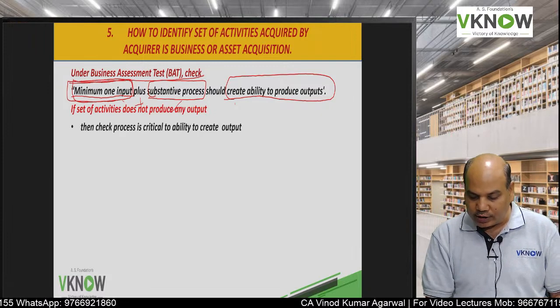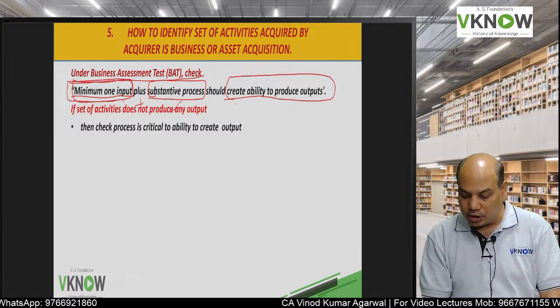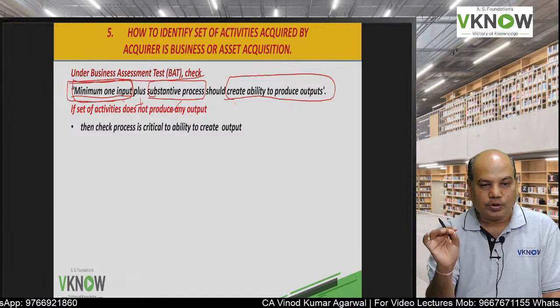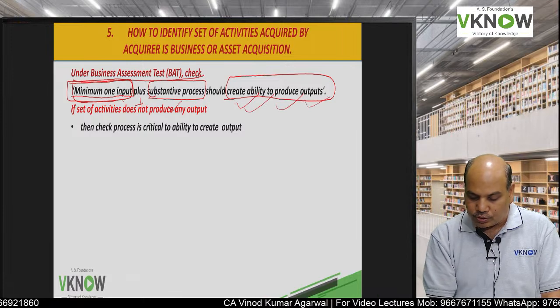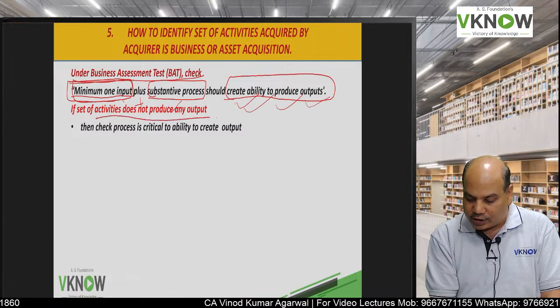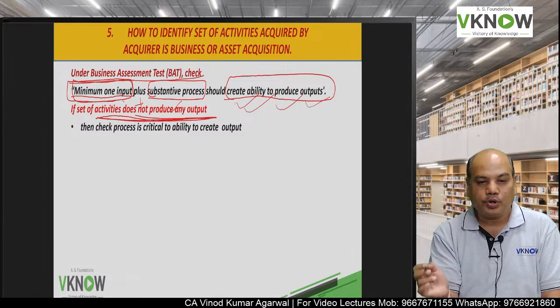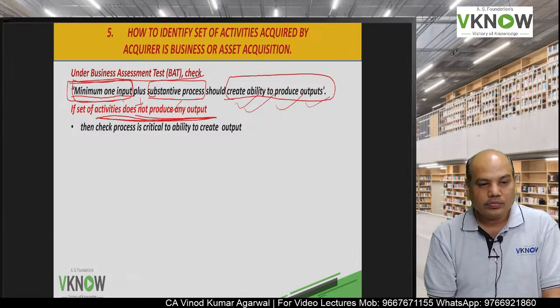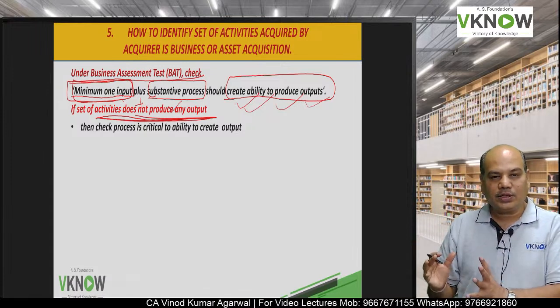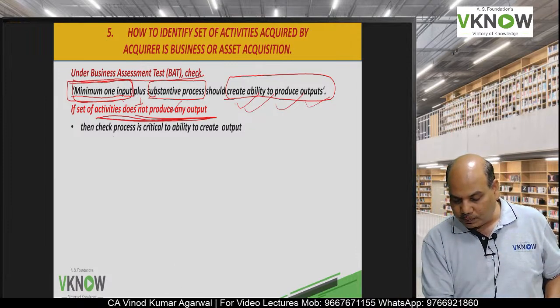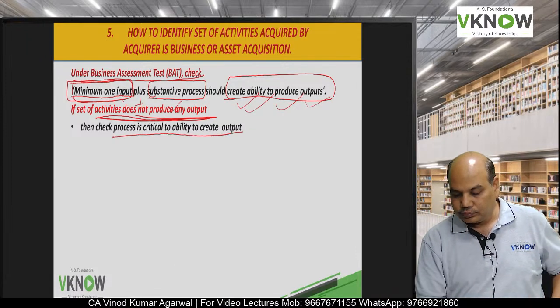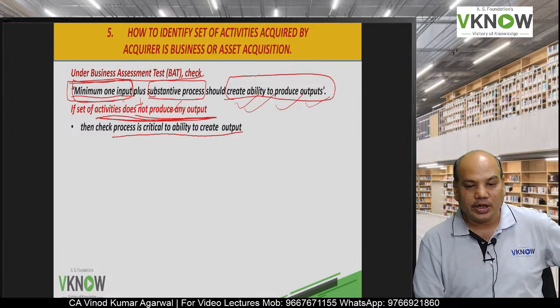If the set of activities does not produce any output, as I said, output is not necessary, but it should have the ability to produce output. It is possible the set of activities is right now not producing output, then check whether the process is critical to the ability to create output.